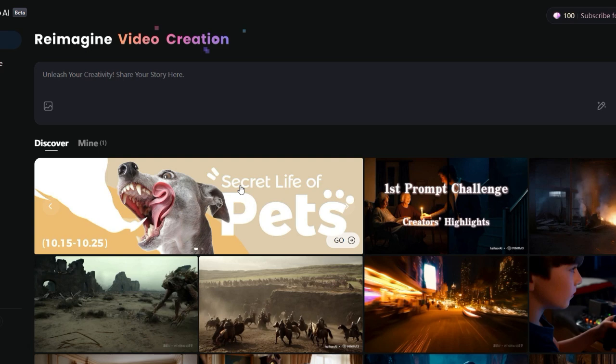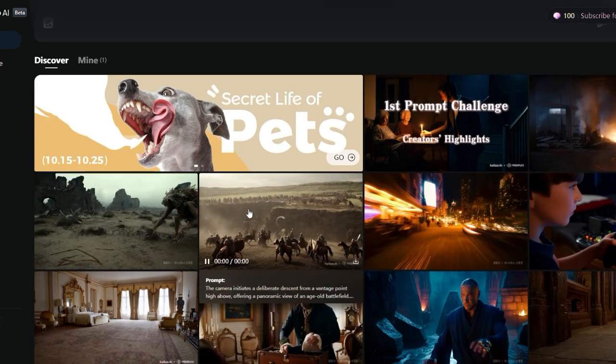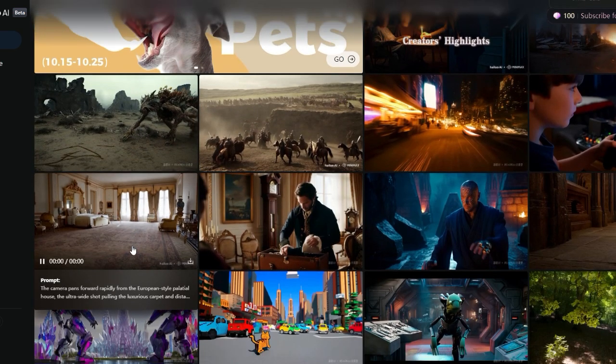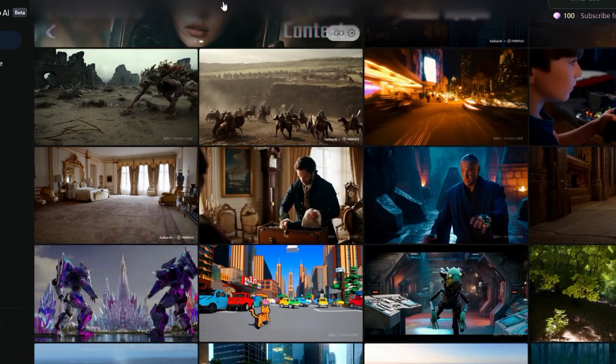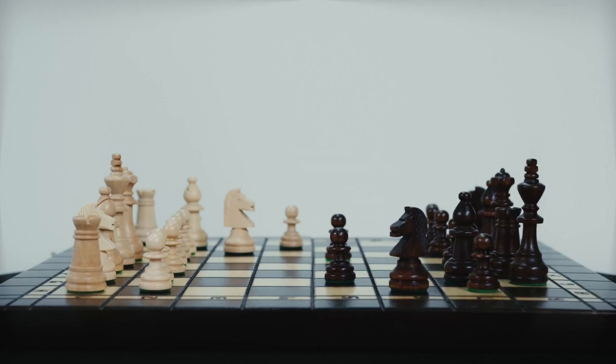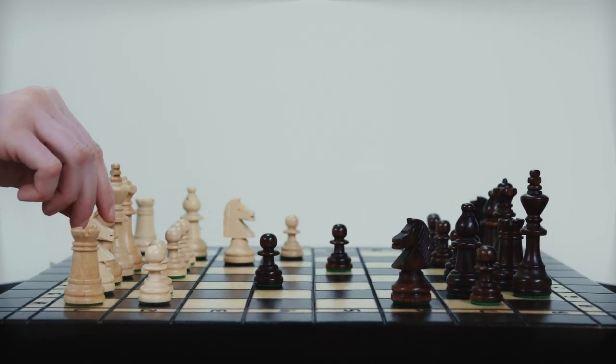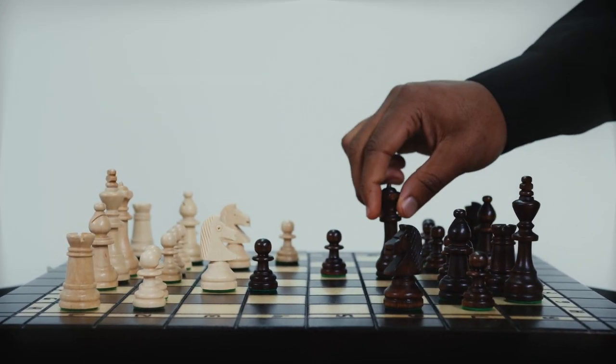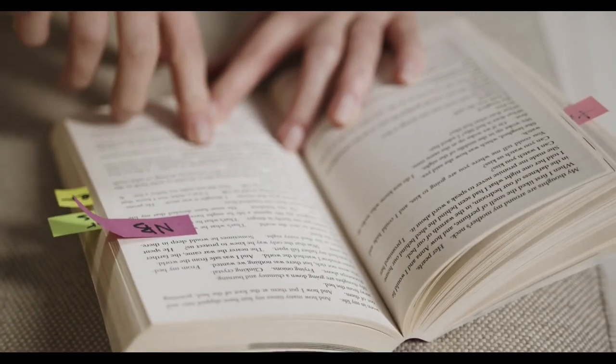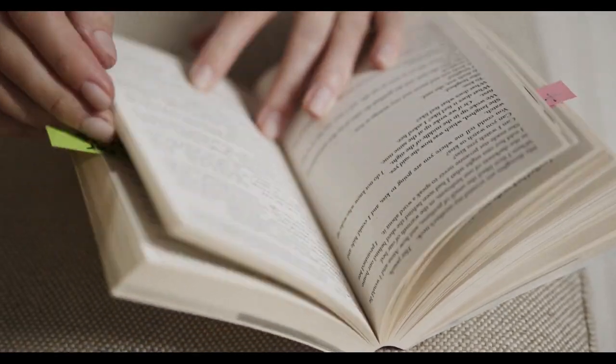What's great is they recently raised the characters from 500 to 2,000, so you can add a lot of detail into the prompt that you give it. At the time of recording this, it is free to use, so I would take advantage of that, as they may put a paywall on it in the future. This video is broken up into chapters,